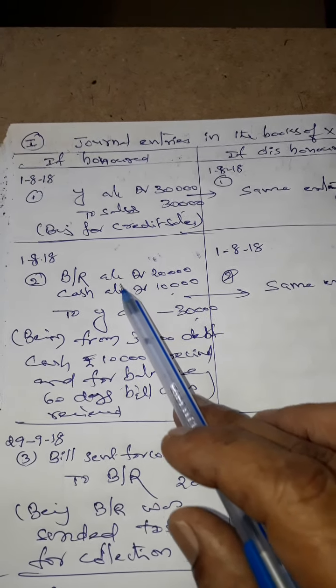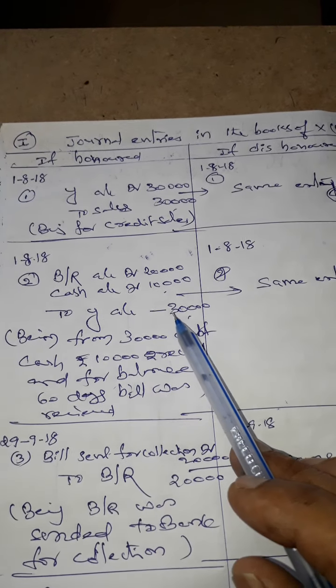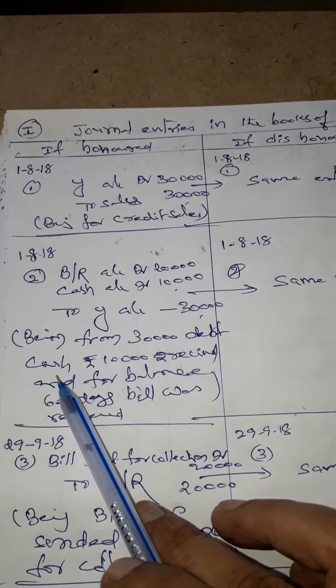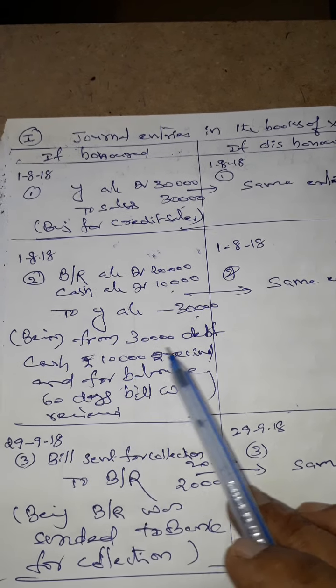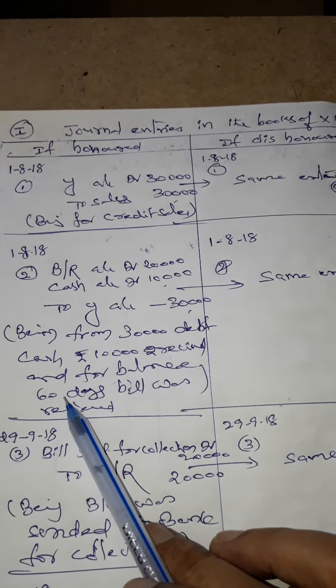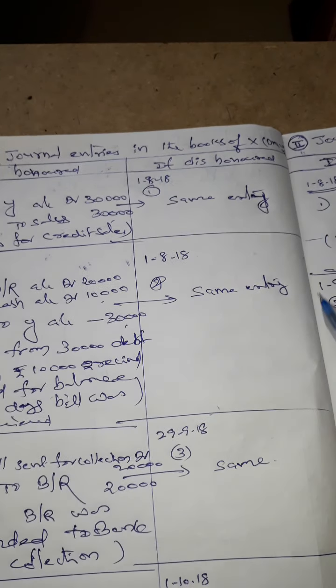Because it is coming as per real account. Both non-applicable rules are real accounts. Credit the giver account. Why? The total amount of the debt is 30,000 rupees, out of which 10,000 cash is immediately collected, and for the balance amount we make a 60 days bill and the acceptance is received from Y. That is the narration.